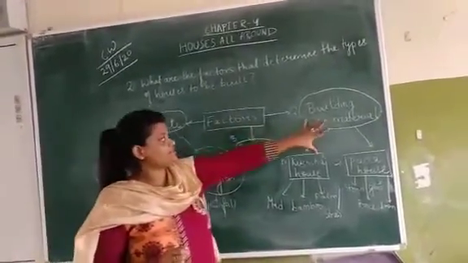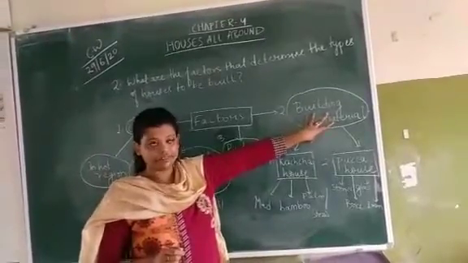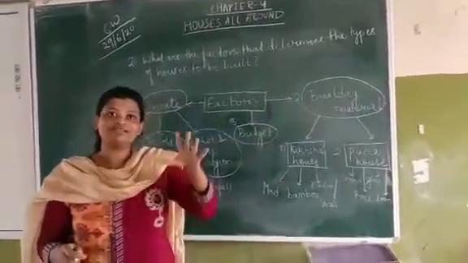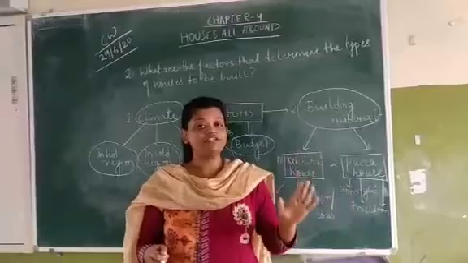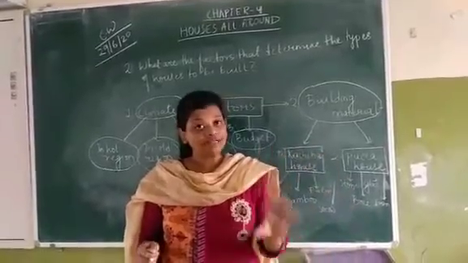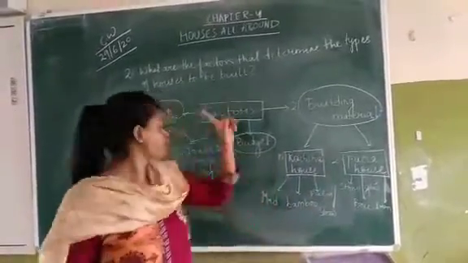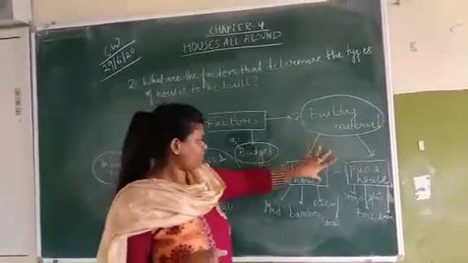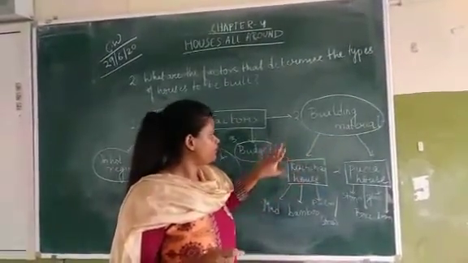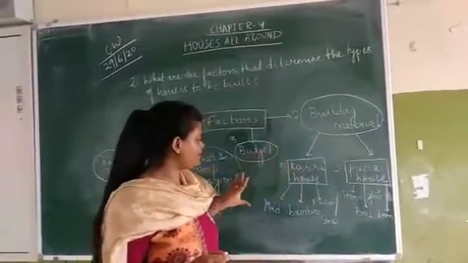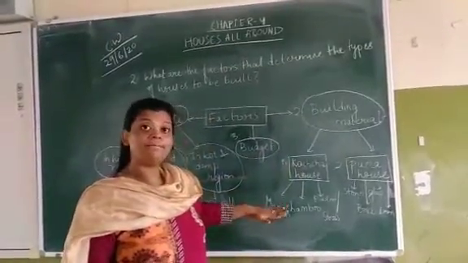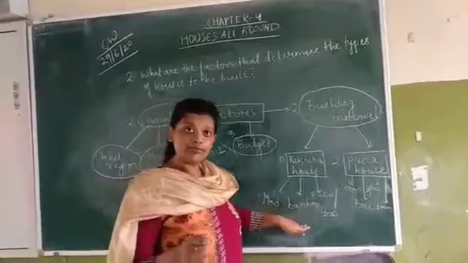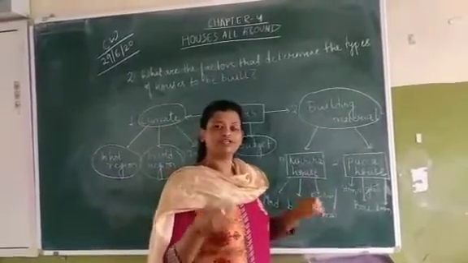The next is building material, right? What are the materials required to build the house according to the climate? Now see, when we want to make a kacha house, what do we require? Mud, bamboo, palm, straws, different kinds of wood.